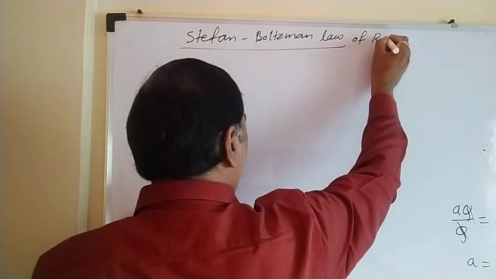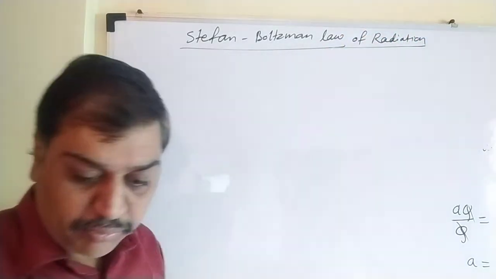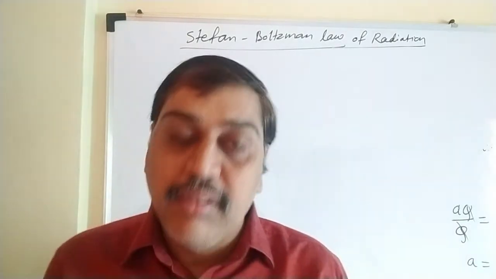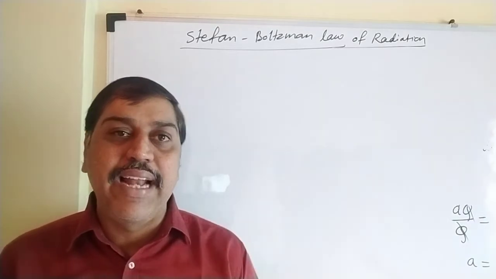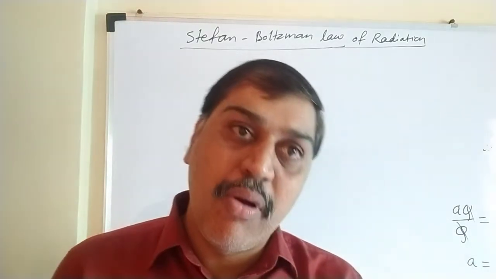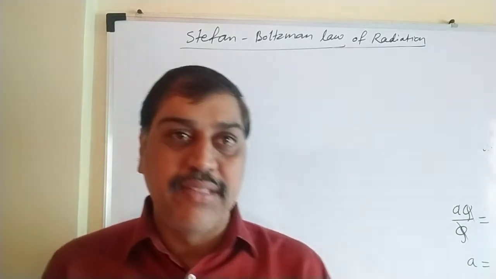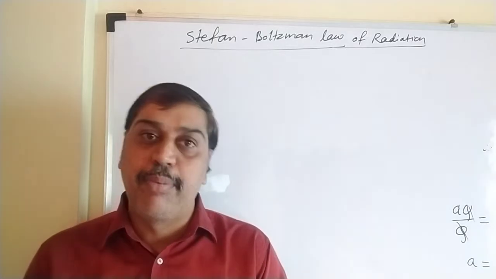So it is a law of radiation. So what exactly does this law say? Initially, there is one scientist whose name is Stefan. He says that the power radiated by a perfectly black body is directly proportional to the fourth power of temperature, and this same law was later proved by Boltzmann by using the laws of thermodynamics. That's why combinedly Stefan has created as well as Boltzmann has proved the same law.